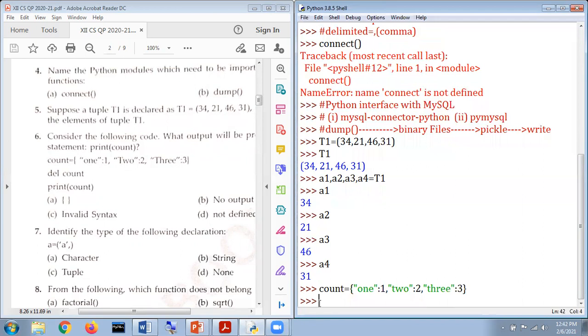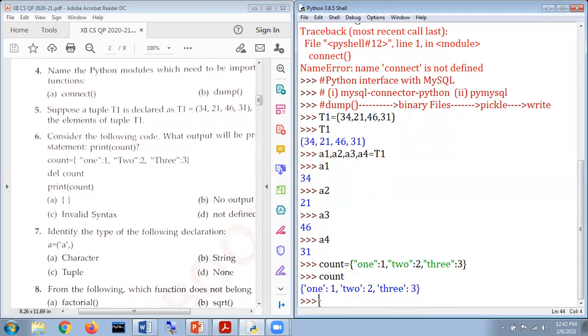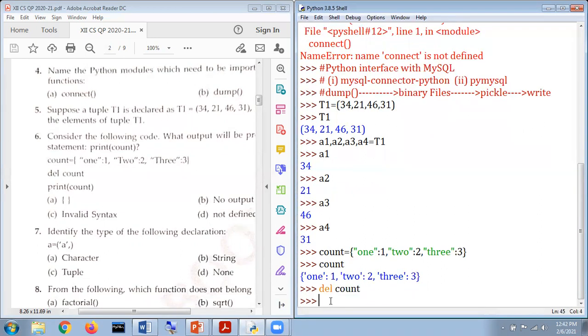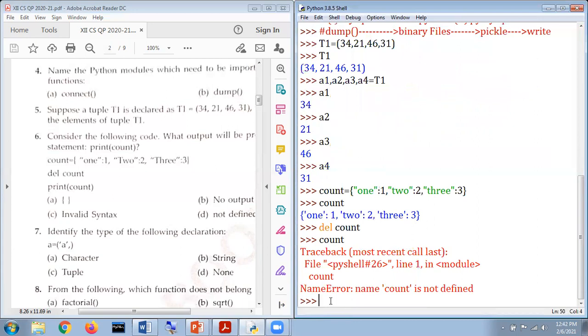When we press the enter key and type the name, it shows the content. Now the next statement written here is del count. When we type del and after that count, and then type count again, the content is not supposed to appear. Why so? Because the content has been deleted.